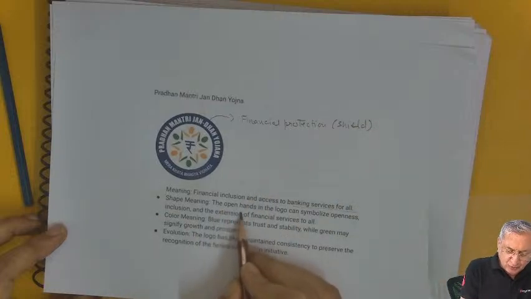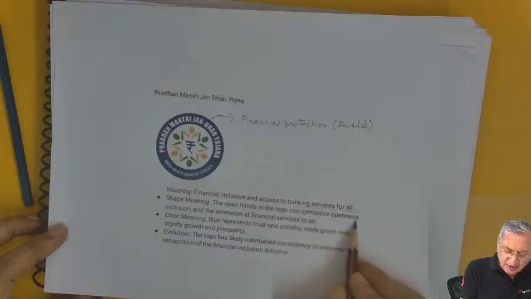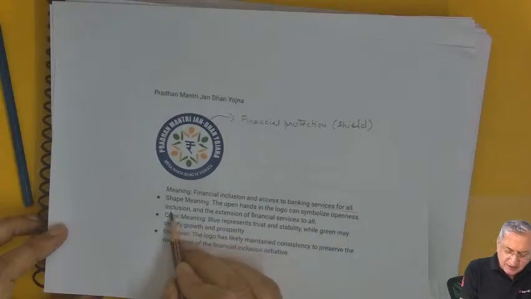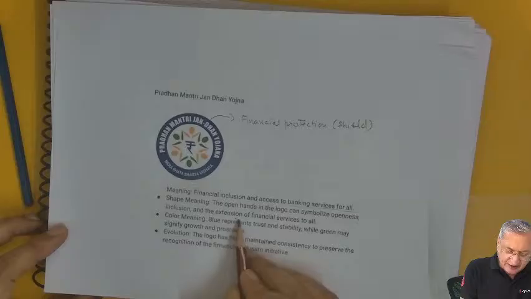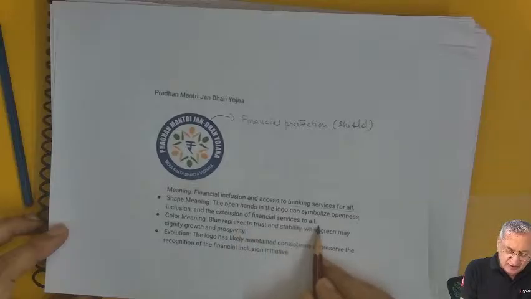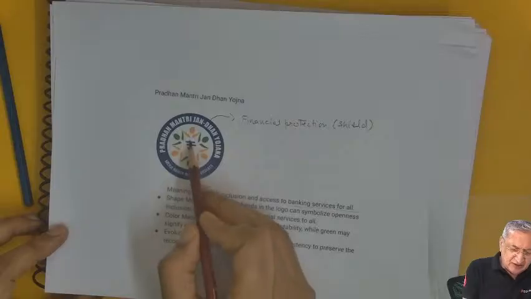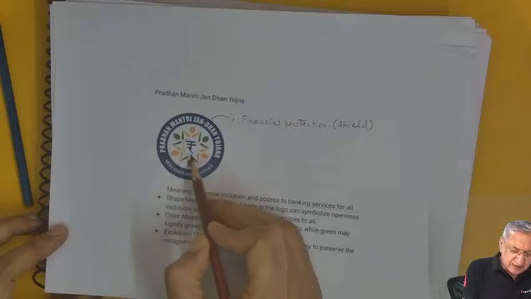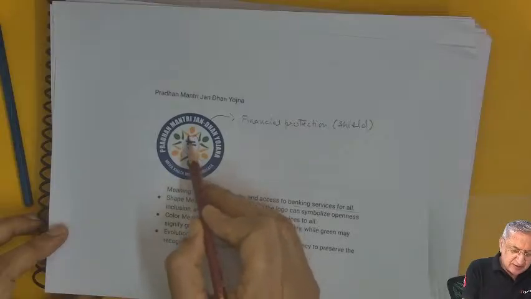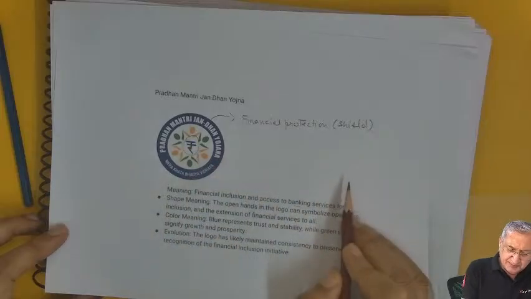The shape meaning open hands in the logo can symbolize openness, inclusion, and extension to the financial services to all. Actually, financial comes up with the rupee symbol.